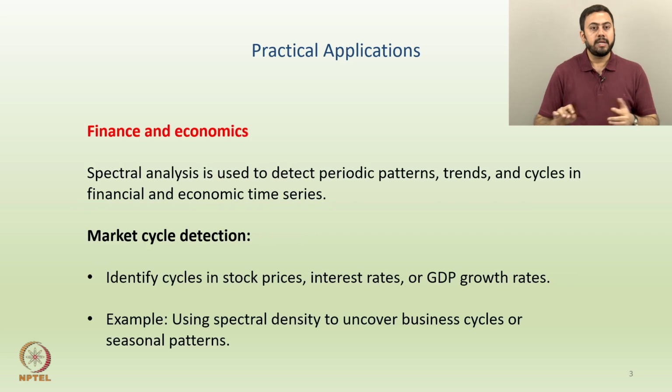Then the third example could be entirely different, coming from the finance and economics area. Let's say spectral analysis could be used to detect periodic patterns, trends and cycles in financial and economic time series. A couple of other examples within that area are market cycle detection, so identifying cycles in stock prices, interest rates or GDP growth rates, etc. And what could be one of the examples there? Using spectral density to uncover business cycles or seasonal patterns.